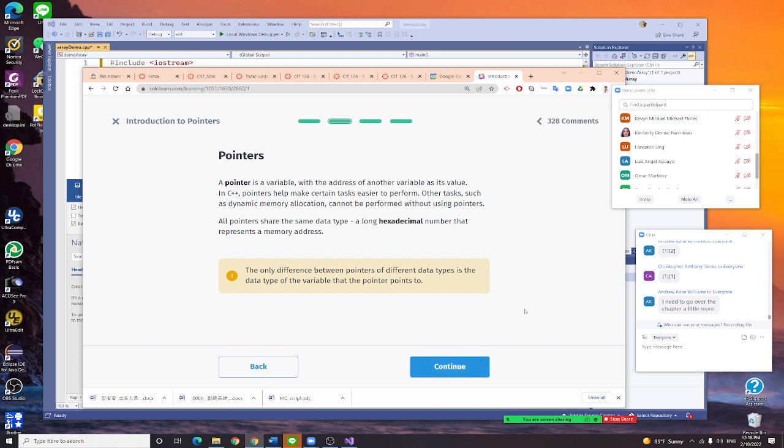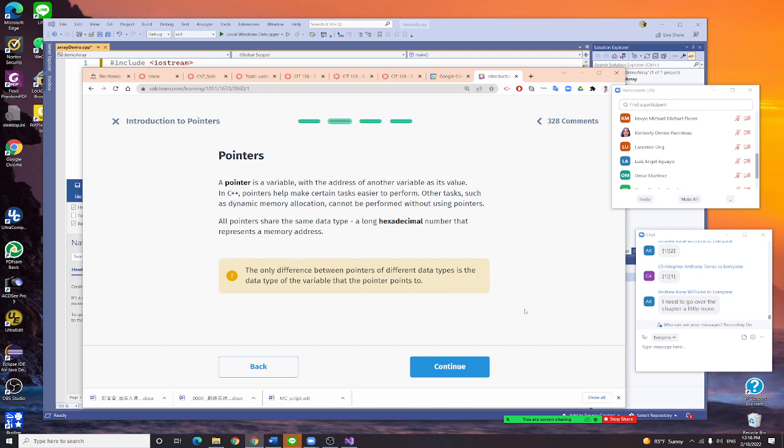That's very important. A pointer is a variable with the address of another variable as its value, because we're going to do a huge number transition on the internet. And when we transit the number, we really don't want to transit the real number. What happened is lost. So we use the address to do this. Okay? We use the address to do this. So a pointer is a variable with the address of another variable as its value.